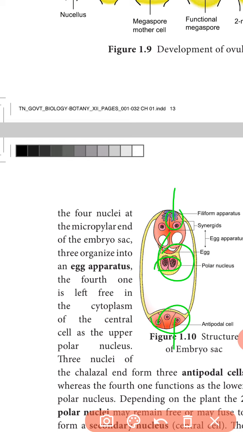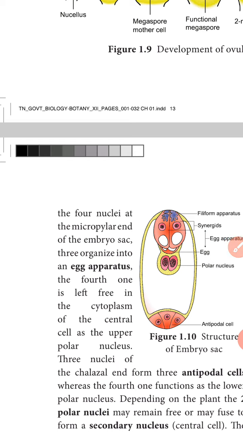The nuclei divide mitotically two more times, so eight nuclei are produced. Four nuclei are in the upper portion and another four nuclei in the lower portion, in a common cytoplasm. After the last nuclear division, it forms a bag-like organ. This one is the embryo sac, and this is a fully developed embryo sac.